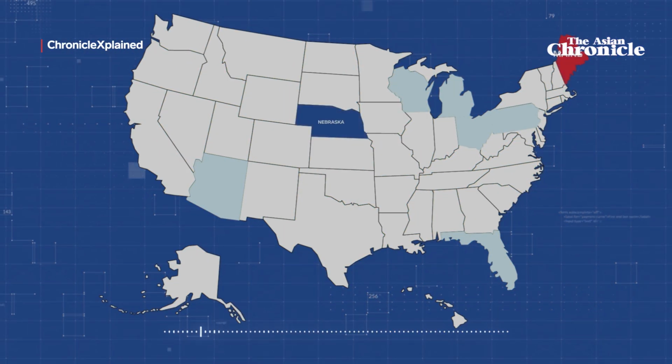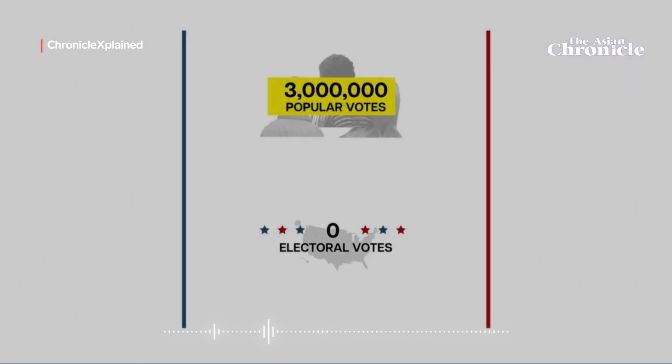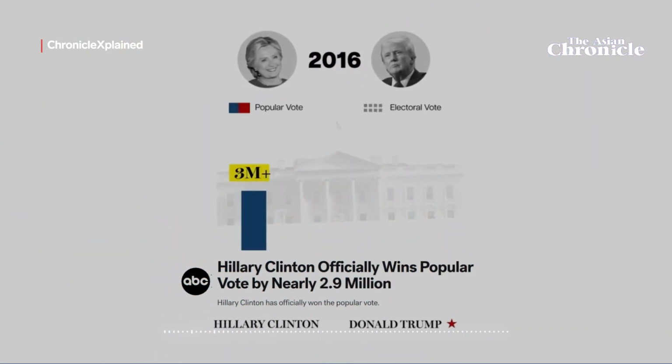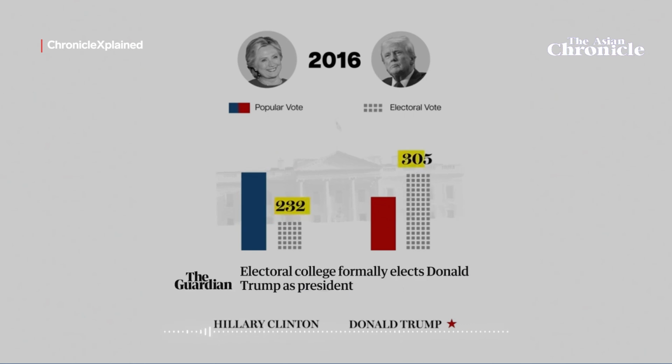However, Maine and Nebraska divide their votes differently. A candidate can win the popular vote but still lose the election, as seen in 2016. Donald Trump had almost 3 million fewer votes than Hillary Clinton, but won the presidency because the Electoral College gave him a majority. The ideal situation for the president is more representatives from his party in the House.